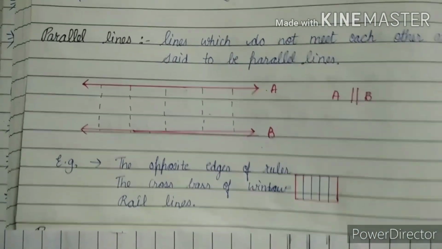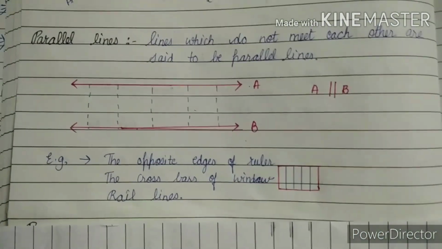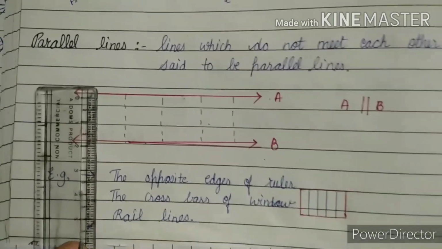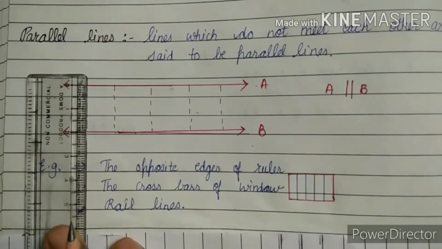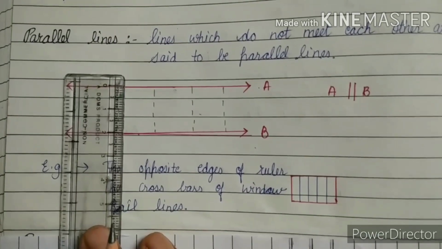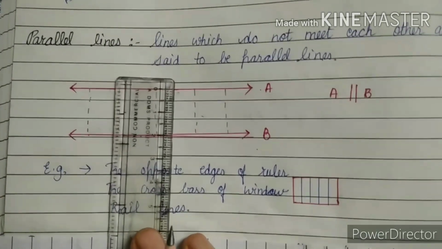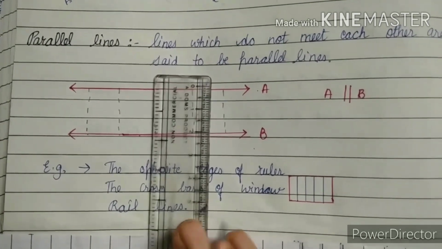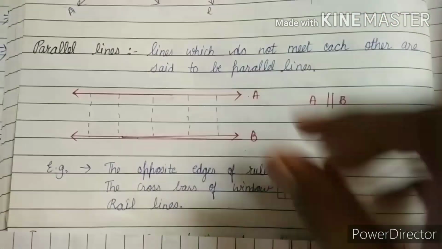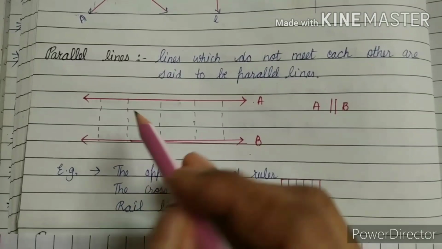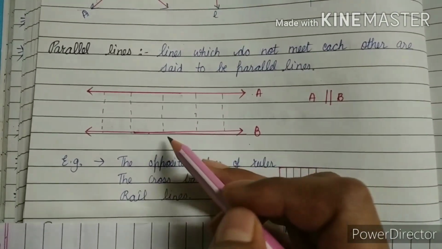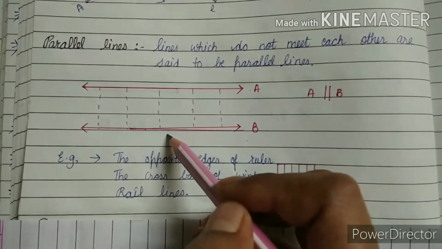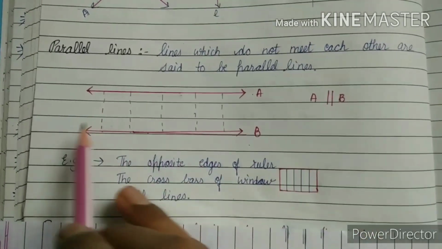As I measure here, you can see 2 centimeter is here. If we move forward, it will again be 2 centimeter. If I move forward, it is the same 2 centimeter. So everywhere we find the same distance between line A and B. In any parallel lines, the distance is the same at every place.